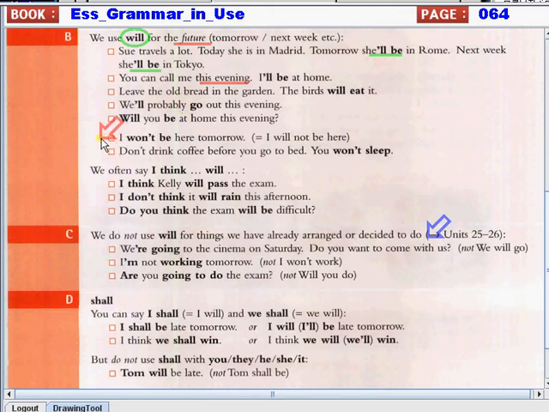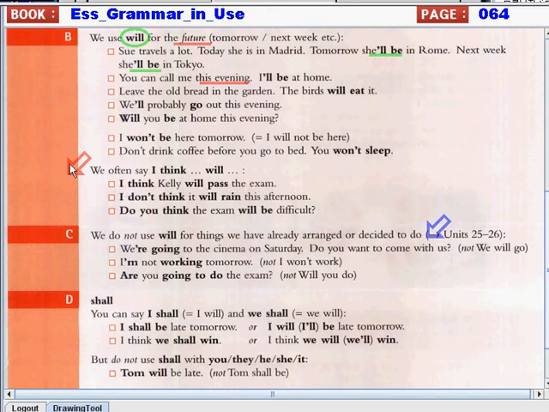And we also have the negative part. I won't be here tomorrow. That is, I will not be here tomorrow. And don't drink coffee before you go to bed. You won't sleep. You will not sleep. Don't drink coffee before you go to bed. You won't sleep.